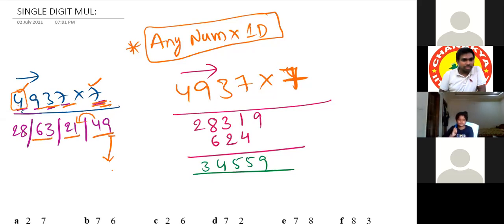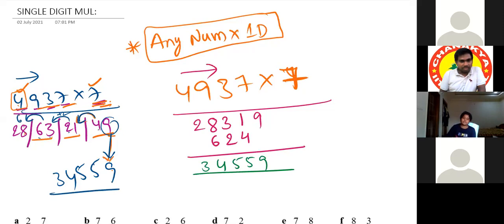After doing like this, drop the units place 9, carry forward 4. 21 plus 4 is 25. In that 25, again drop 5, carry forward 2. 63 plus 2 is 65. Again drop 5, carry forward 6. 28 plus 6 is 34.